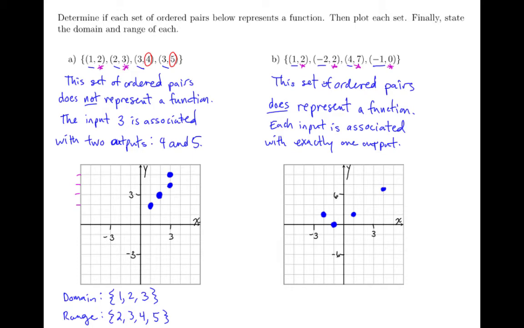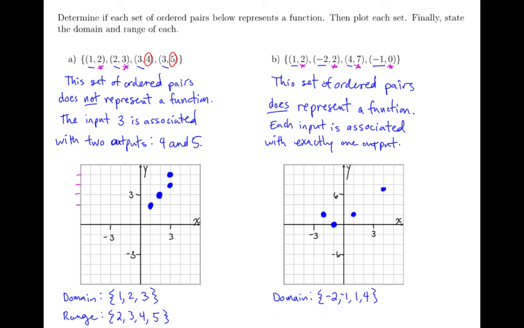So lastly, let's state the domain and range here. So for the domain, we're going to list all possible inputs, and so reading those off, I can see that I have -2 as a possible input, -1, 1, and 4. So I'll list those off: -2, -1, 1, and 4. Okay. And again, those are just distinct numbers, so they're in a set separated by commas.